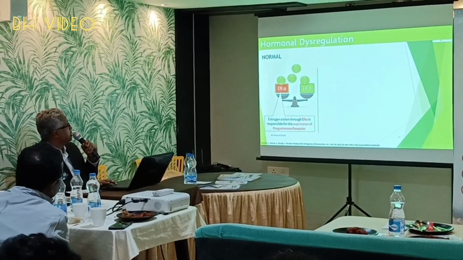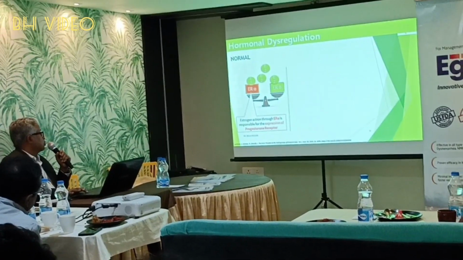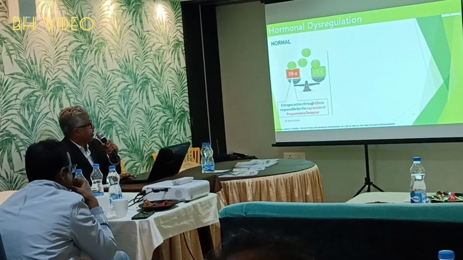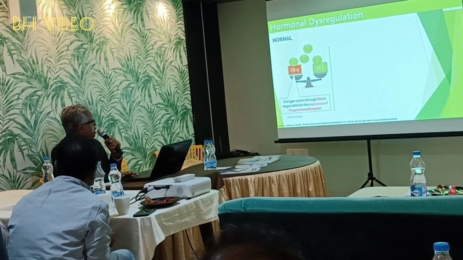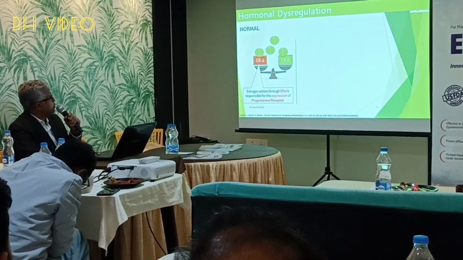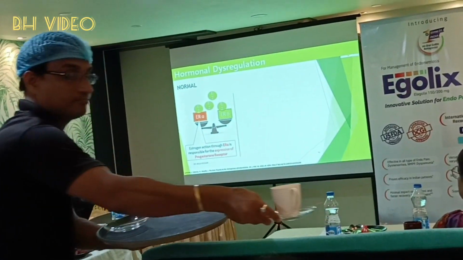Hormonal dysregulation is a cause. In normal menstruation, estrogen action through ER alpha is responsible for expression of the progesterone receptor. That's why normal menstruation happens and there is no endometriosis.